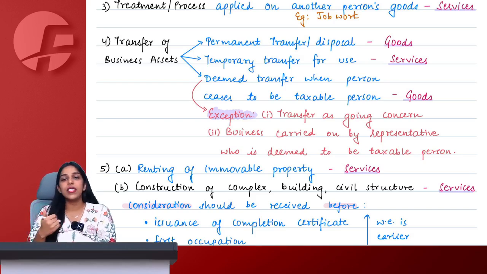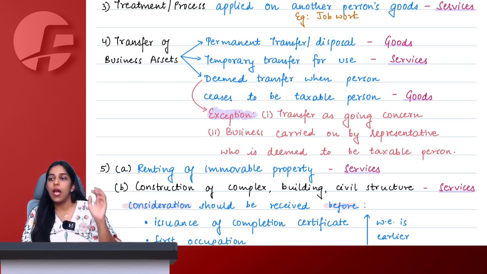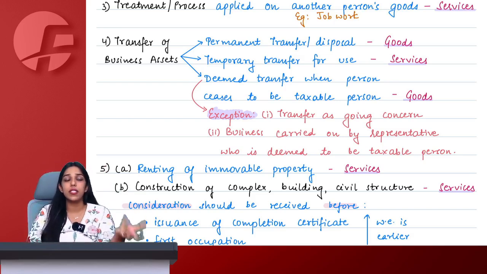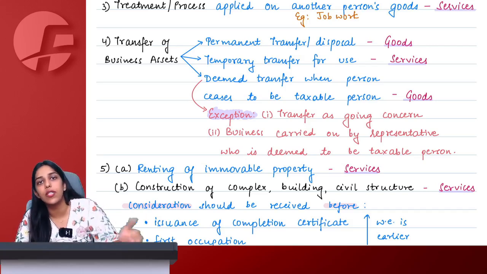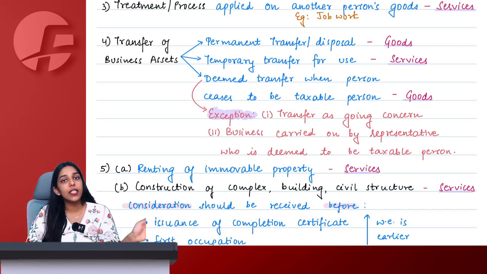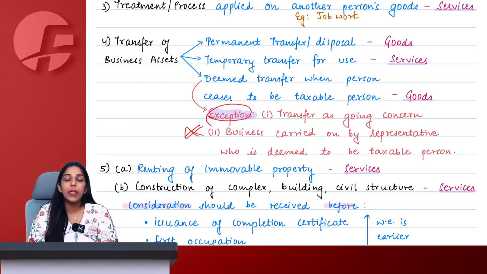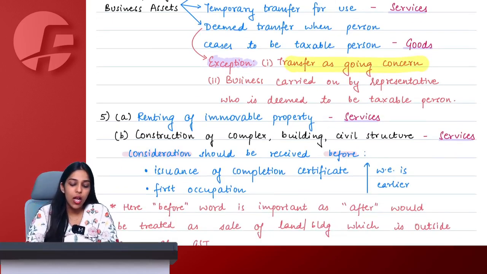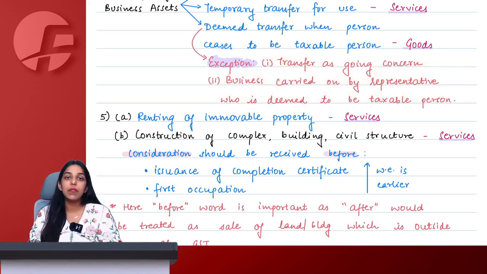So let's say I have a business and I died today and my representative is carrying on my business. Means those assets are still being used as a business, or I'm not closing the business, I'm transferring it as a going concern as it is to someone else. In this case, the business continues. The assets continue to be used in the course or furtherance of business, and therefore they will not be considered as supply of goods immediately. So we see there are two exceptions: when I'm transferring the business as a going concern, or where the business is carried on by a representative who is deemed to be a taxable person. Then in that case, it will not be considered as a deemed supply.